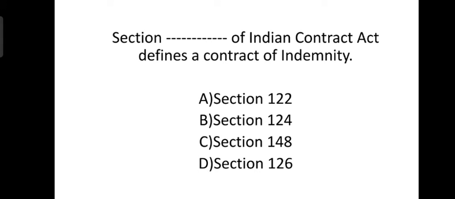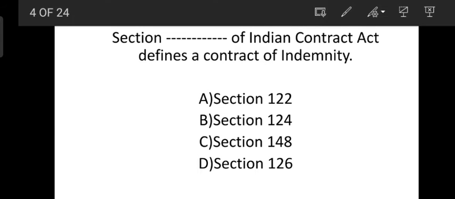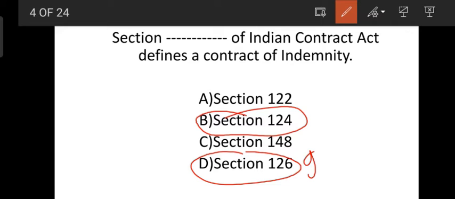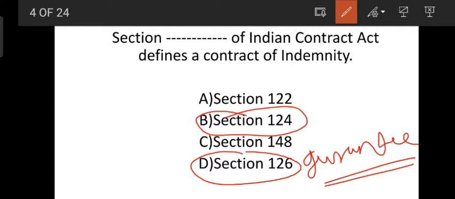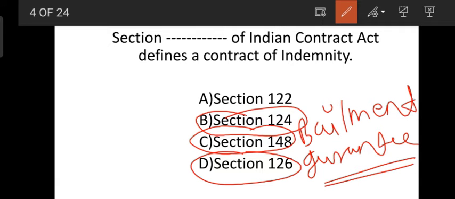So let's start. In which section of the Indian Contract Act is the contract of indemnity defined? It's a simple question. The contract of indemnity is defined under section 124. Section 126 defines the contract of guarantee, and section 148 defines the contract of bailment. Okay, understand? Next question.